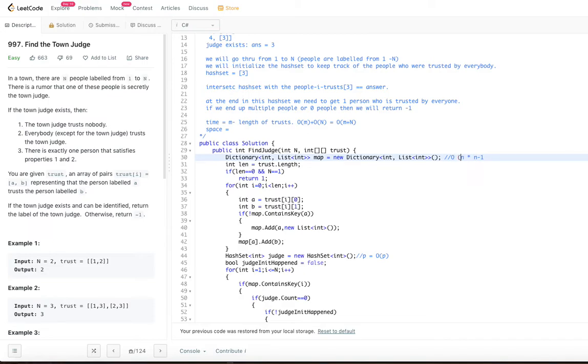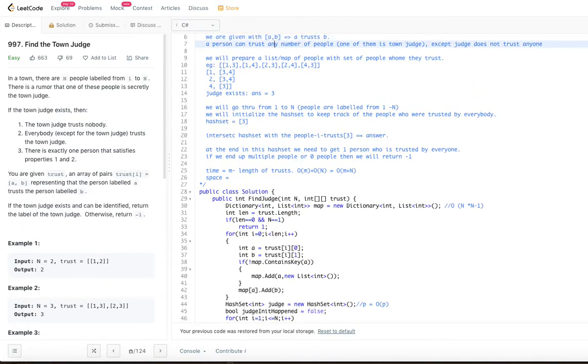Let's go with the capital N because that's what is given. What I was saying is this is the worst case. If you look at this example, how many trust relationships does it have? Even though there are 4 people, it has just 5 relationships. It's not exactly 4 into 5.